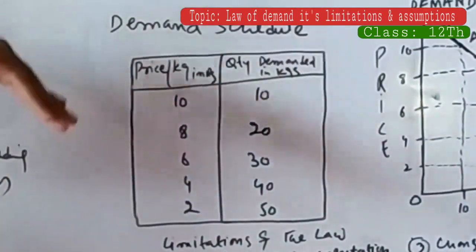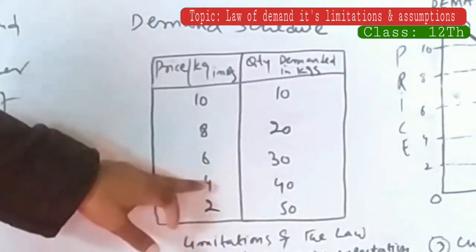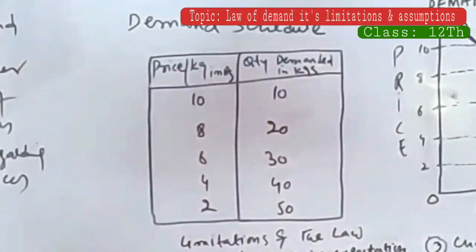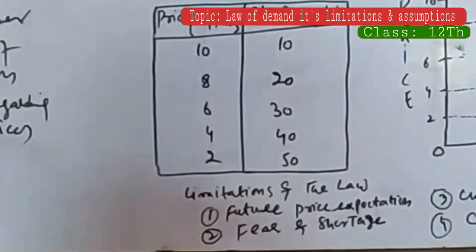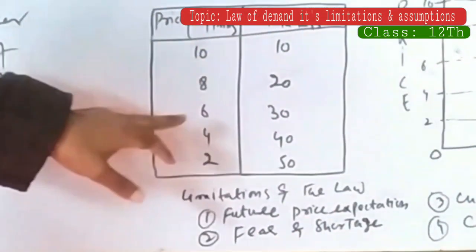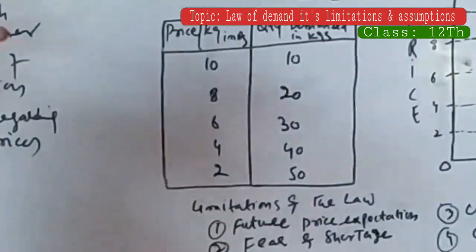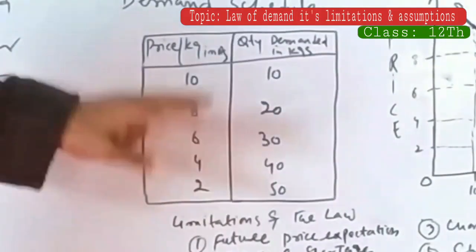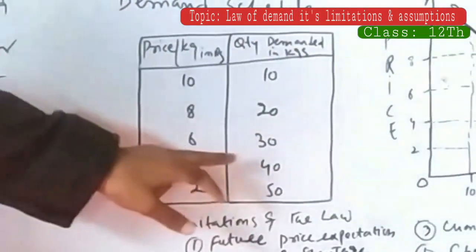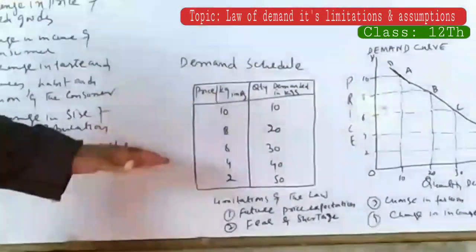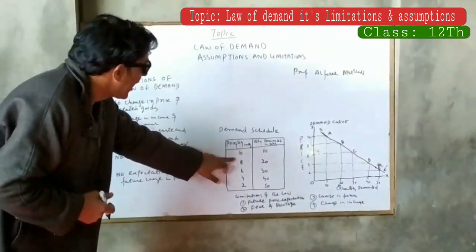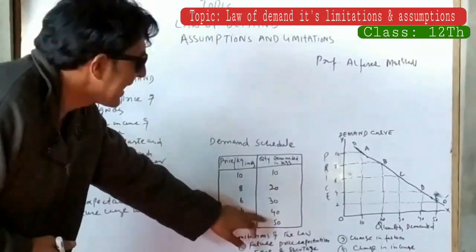Again, there is a fall in price from rupees 6 per kg to rupees 4 per kg. There is an increase in quantity demand of apples from 30 to 40 kgs. And lastly, price again falls from 4 to 2 per kg. And quantity demand of apples increases from 40 kgs to 50 kgs. This shows how there is an inverse relationship. With fall in price, there is an increase in the quantity demand.